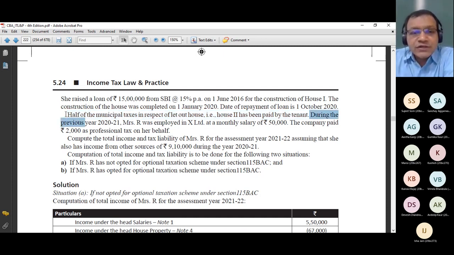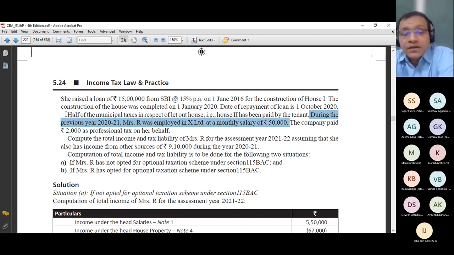During the previous year 2021, Mrs. X was employed in X Limited at a monthly salary of 50,000. So this is a question where salary head will also come. In the final exam or in real life, you get those cases of assessees where your assessee doesn't have only one income, they are having different incomes. Same is the case here.